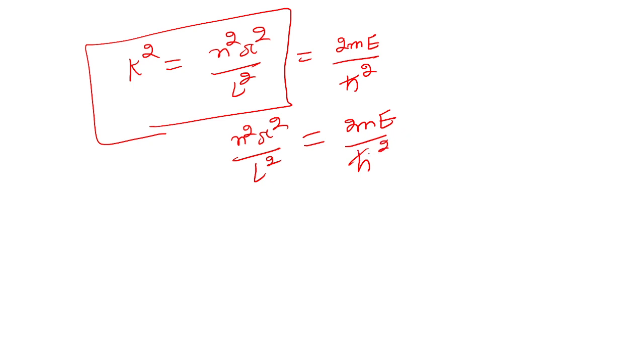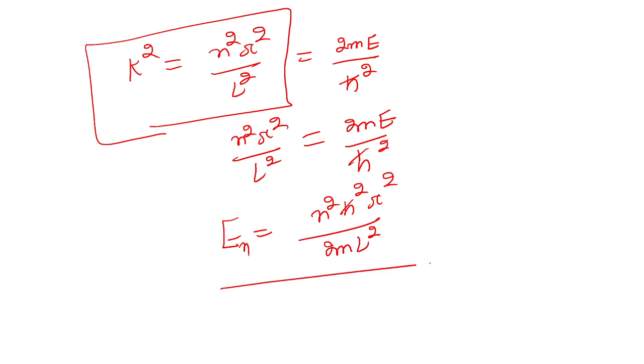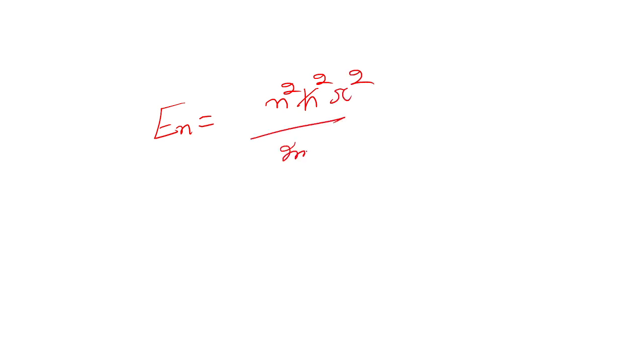From here we can easily calculate the energy, that is E equal to n square h cross square pi square over 2mL square. This is the energy for En, where n is the quantum number, whatever it will be. So this is the final expression that we have: En is equal to n square h cross square pi square over 2mL square.